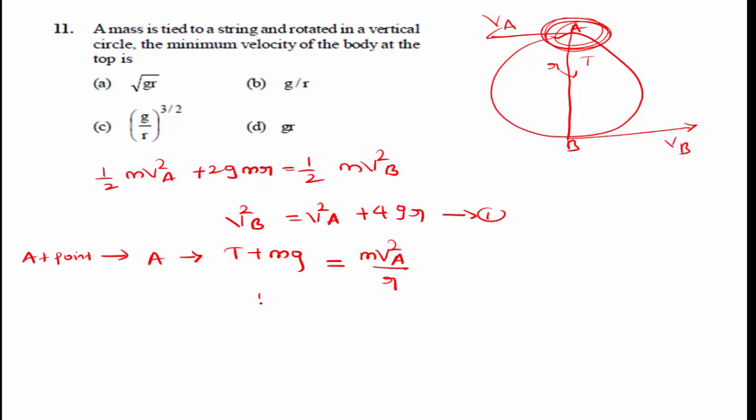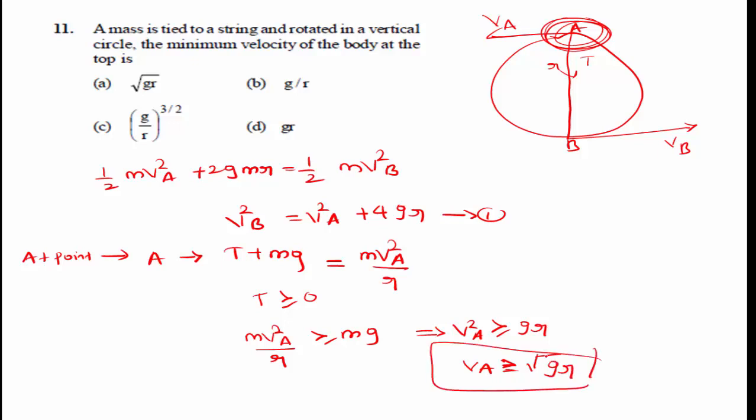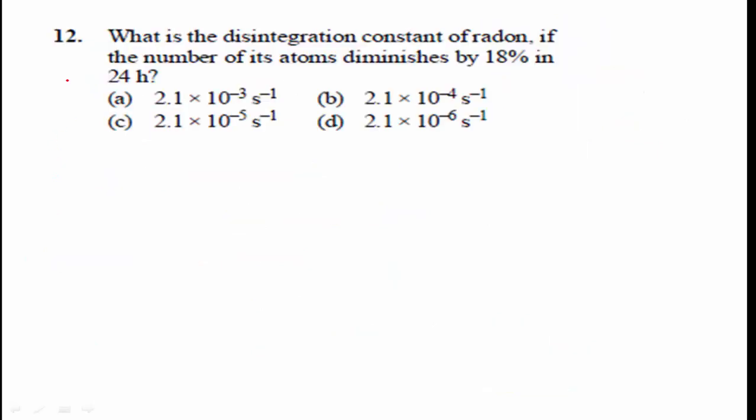For minimum velocity, T is greater than or equal to 0, so mv square A divided by r is greater than or equal to mg. Therefore, v square A is greater than or equal to gr, or Va is greater than or equal to root of gr. Option A is the right answer.